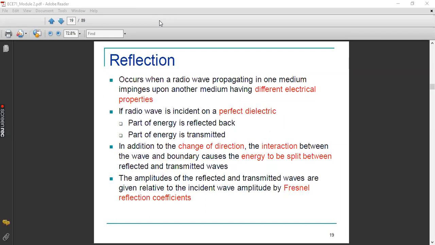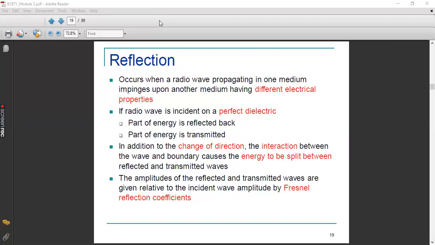Okay, so based upon the reflection coefficients only, we are trying to predict how much energy has been utilized for reflected waves and how much energy has been split for the transmitted wave. Because the incoming energy is being split among two factors. One factor goes for the transmission, the other factor goes for the reflection. Why has it happened? Because there is no line of sight communication between the transmitter and the receiver. We have many obstacles that are contributing towards the propagation or towards the reflection.